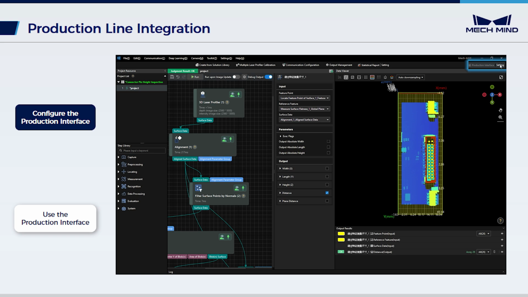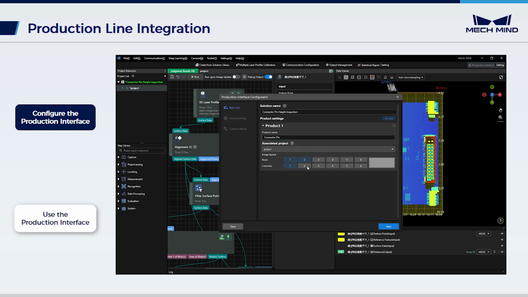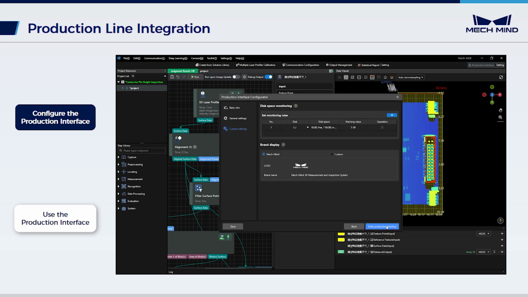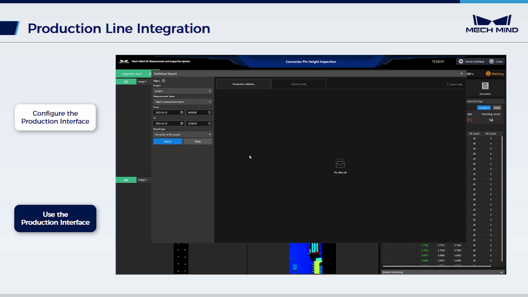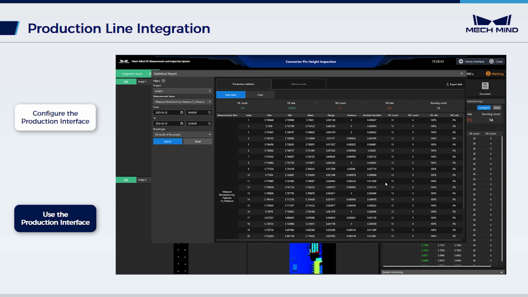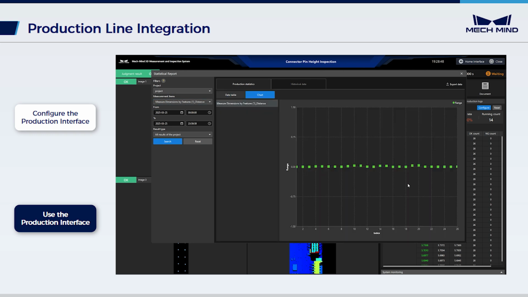Finally, customize the production interface to integrate statistical data and measurement results on the same page. With the configuration done as required, we can view the project's operational status, image data, and statistics. From here, we can also access the previously set up statistical report for convenient data viewing and filtering.